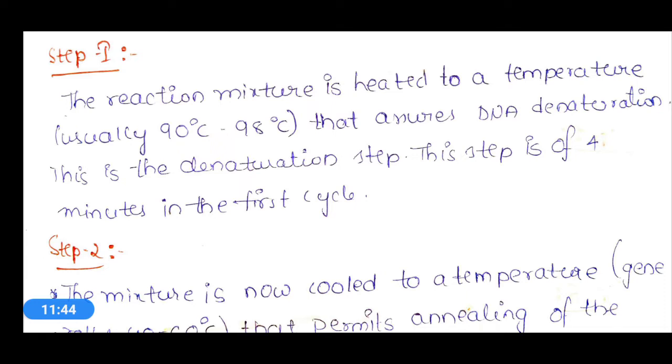This step we call the denaturation step, and the time required for completion of this denaturation step is just 4 minutes. Within a span of 4 minutes DNA denaturation will be achieved. As DNA gets denatured very rapidly at high temperatures, this step is easily carried out at 90 to 98 degrees centigrade.